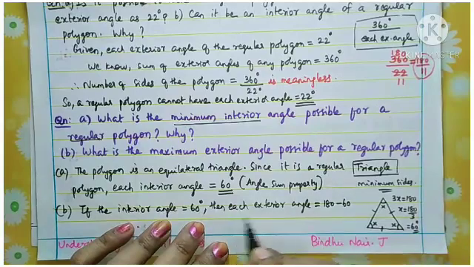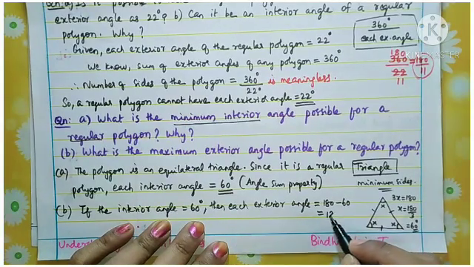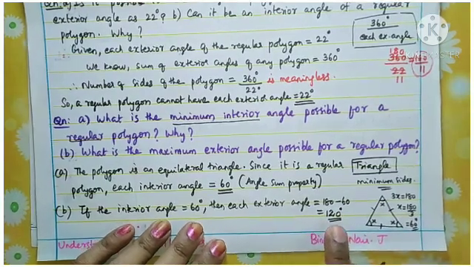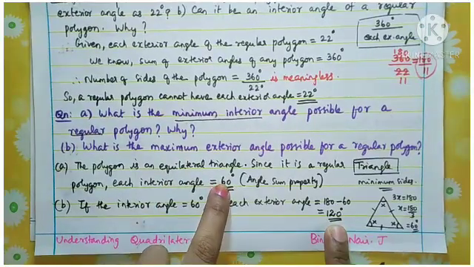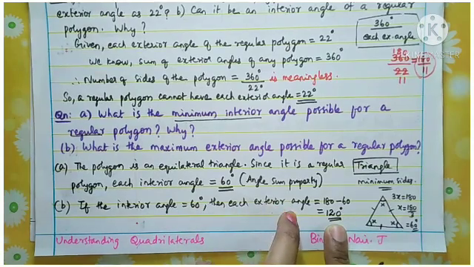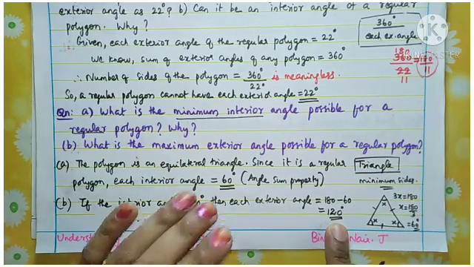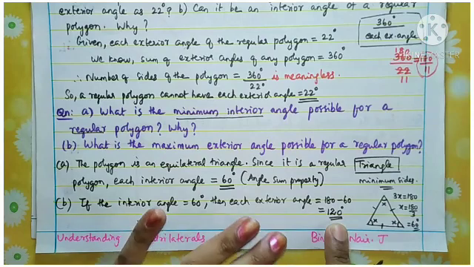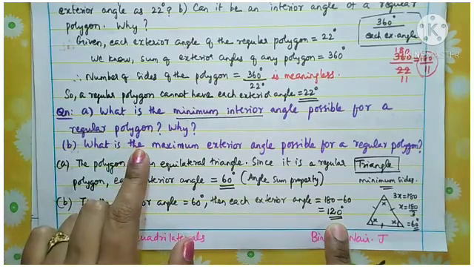Okay, so what is the value of each exterior angle? 180 minus 60 is 120 degrees. So when the interior angle is the minimum value, 60 degrees, then the exterior angle will be the maximum value, 120 degrees. Understand? So when the interior angle is the minimum, the exterior angle will be the maximum. Okay, so that is the meaning of this question.